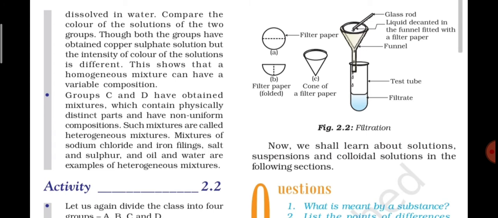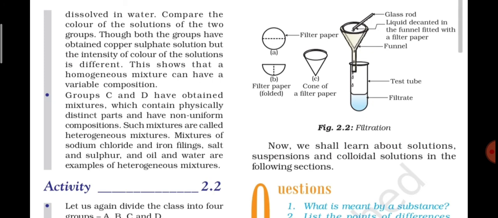The other example of heterogeneous mixture you will find is soil. In soil also you may see easily that it is having a lot of different components. Some soil is having more sand in it, then mud is there, then sometimes some earthworms, or sometimes these worms, or even stone particles. So many things are there in soil, and that is why it is said to be a mixture, and it is said to be heterogeneous mixture, because in soil also we can easily see these particles which are physically distinct to us.